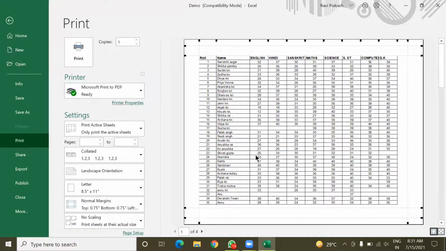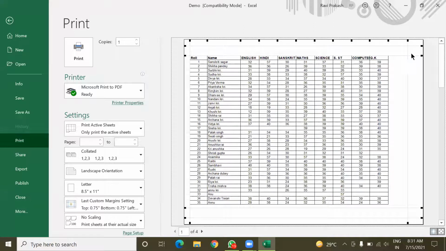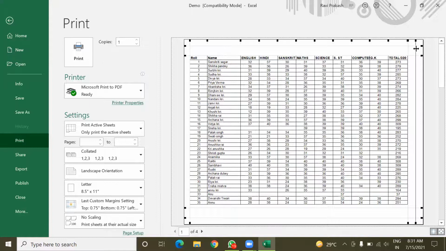Again, from this button you can set the margin manually like this, so that you can arrange more data in your table. You can see just here that up to general knowledge it is showing, but now this total column gets added. Now if I decrease it a little bit more, no problem.